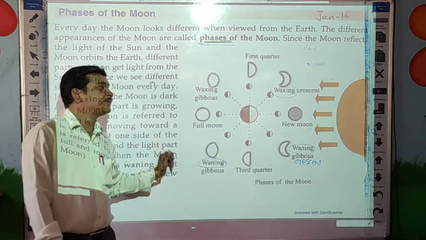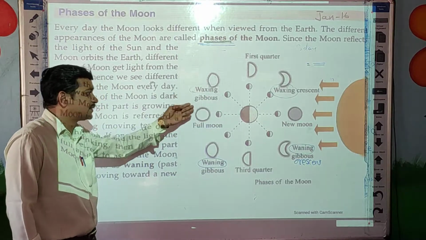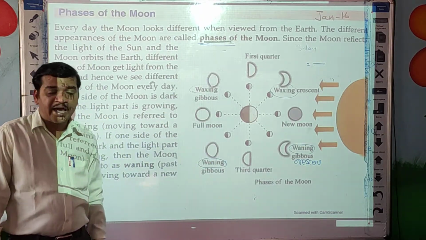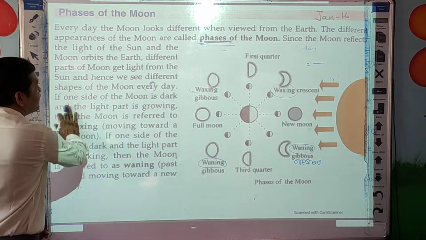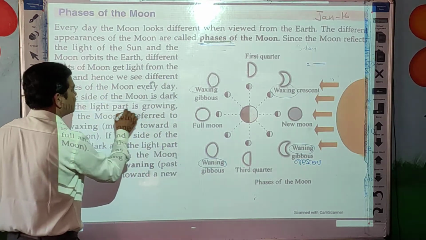Now see students, what is the meaning of waxing crescent, waxing gibbous, waning gibbous, and waning crescent? You can highlight this, students, this is very important.